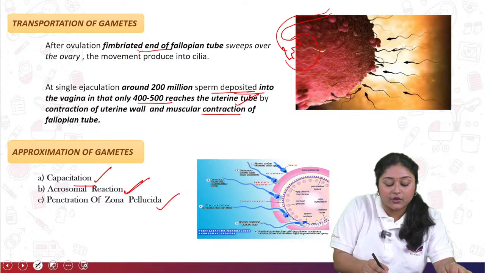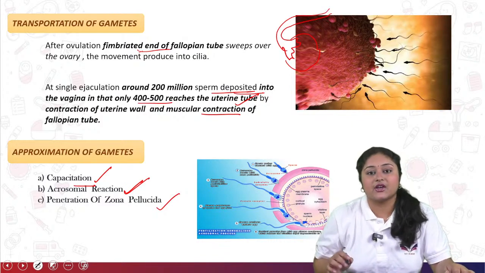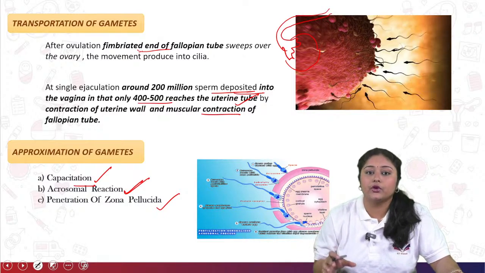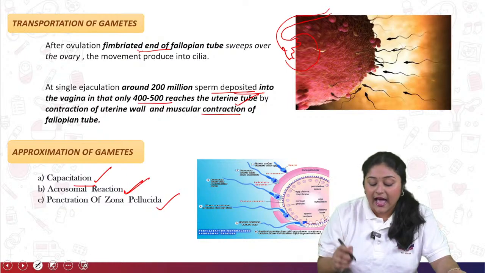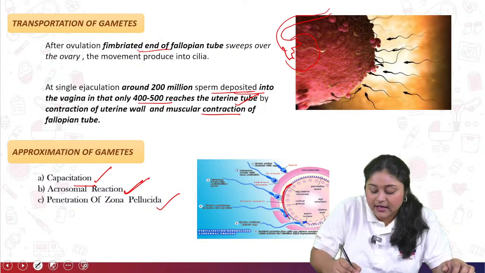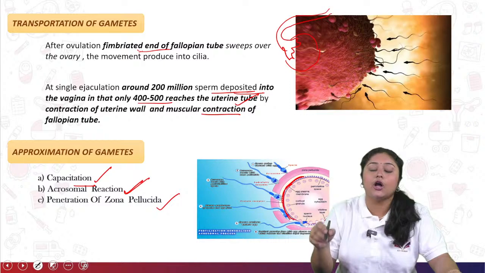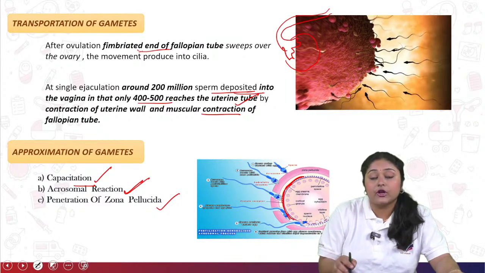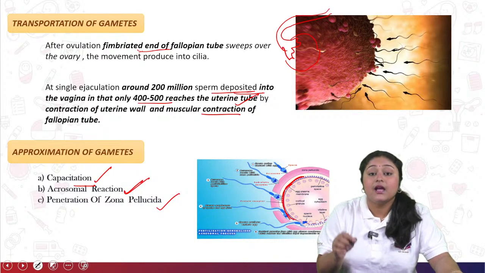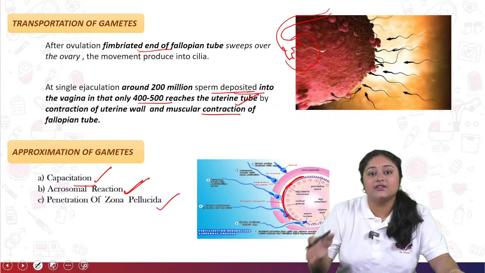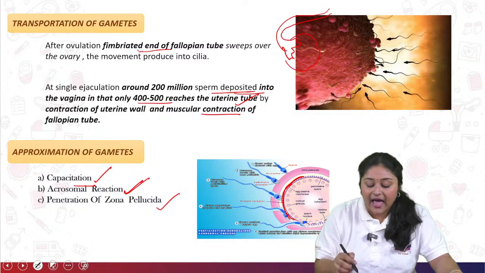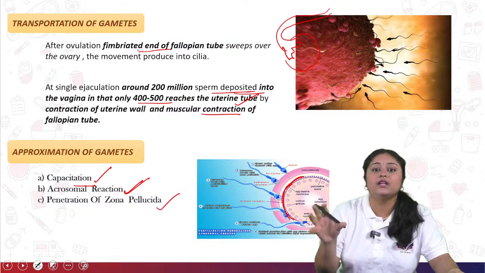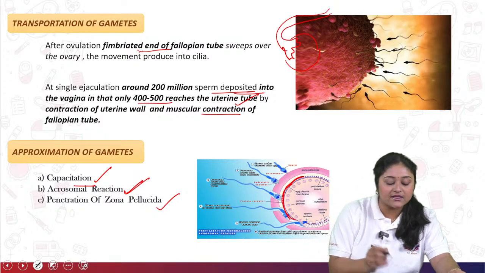Now come to the acrosomal reaction. The acrosomal reaction is an exocytosis event. They start to produce more enzymes in that area and start to dilate the anterior wall of the mature ovum. After fusing to the anterior wall, they penetrate that wall, enter into the mature ovum, and release the sperm germ cell into the ovum. At that time the fertilization takes place. So that is called the acrosomal reaction.